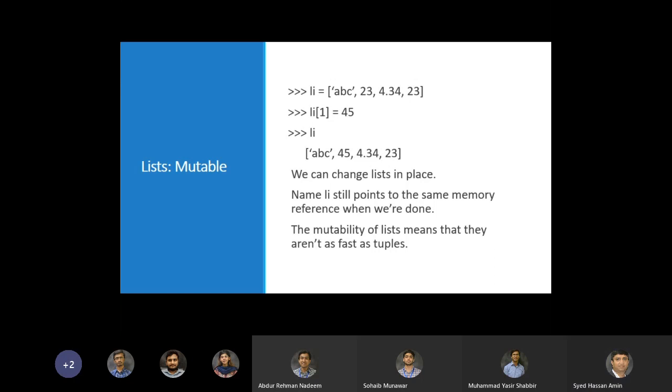The reason that we use different data structures is that different data structures have different operations and different performance. So mutability of lists means that they are not as fast as tuples. Tuples are faster than lists, but they are immutable, and lists are mutable.